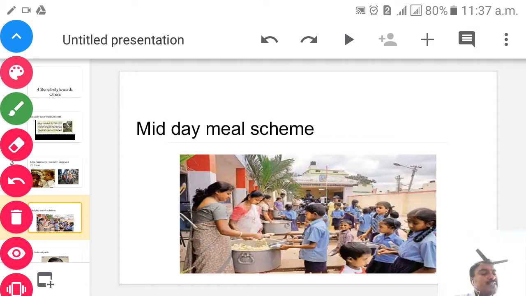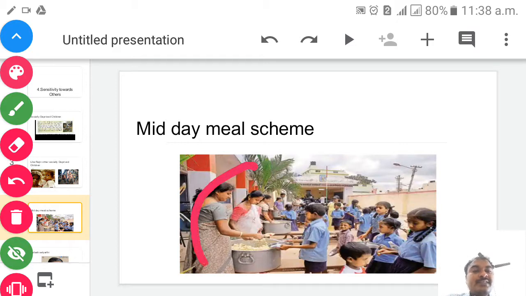Our constitution has special provisions to ensure that each and every child gets education and achieves a decent standard of living. Our government has made efforts by giving them free education, books, uniform and stipends. But these children and their parents need to be guided. They should encourage their children to go regularly to school, study hard to make a better future for themselves and the whole society. So see children, here in this slide I will show you now.